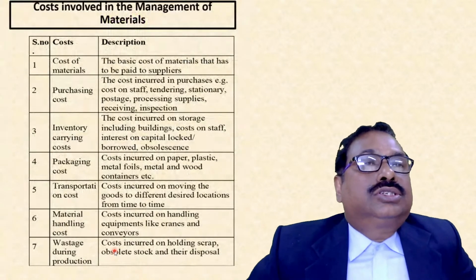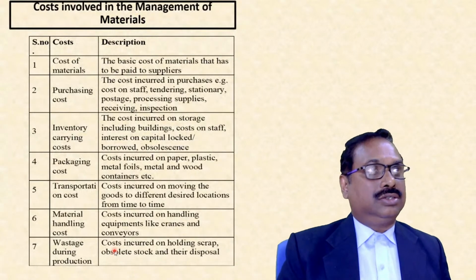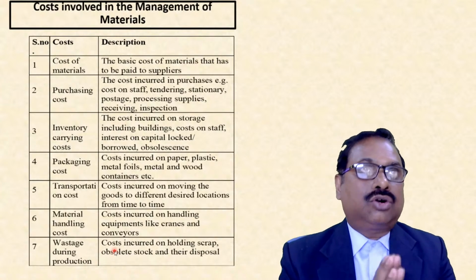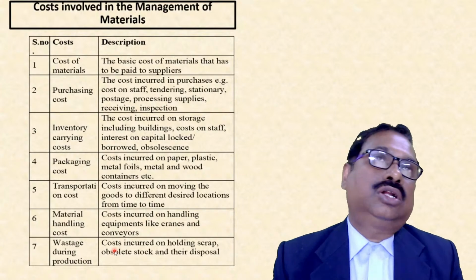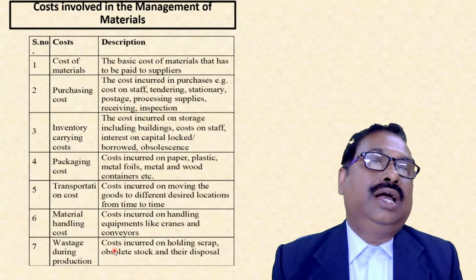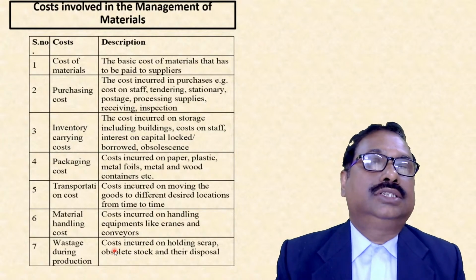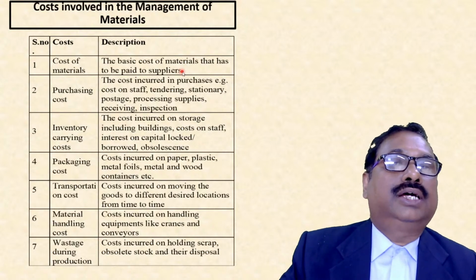Now the costs involved in material management. First is the cost of material, whatever material we have purchased from the supplier. Suppose we purchased X million tons of coal from Coal India. So X million tons of coal into the price, the basic cost of material, has to be paid to the suppliers.